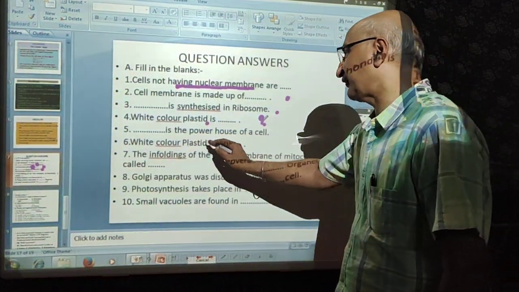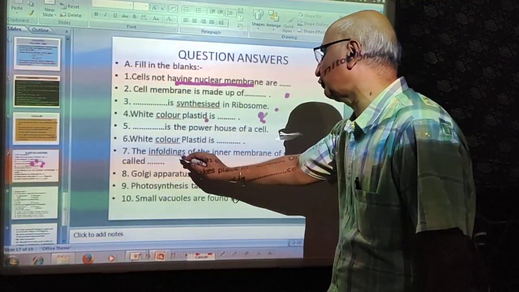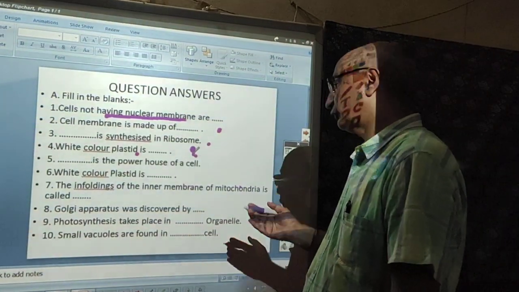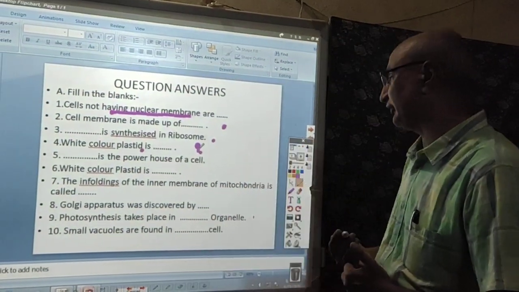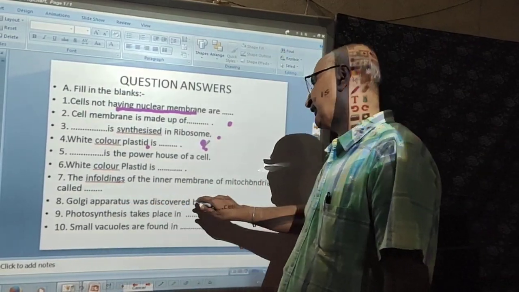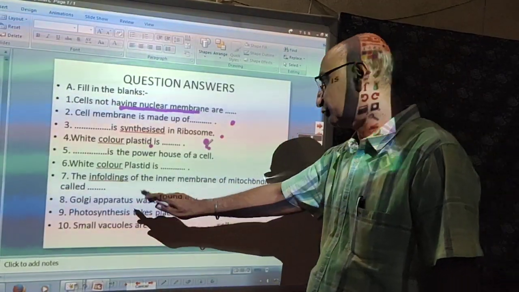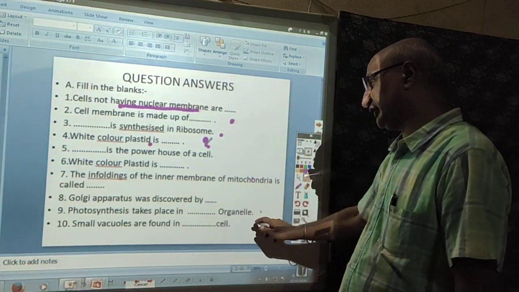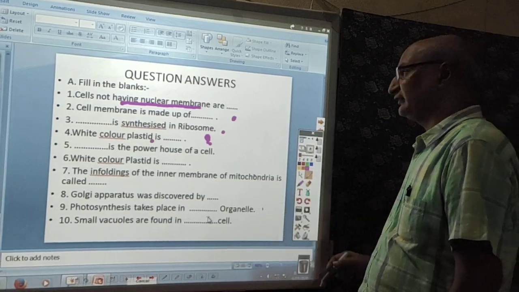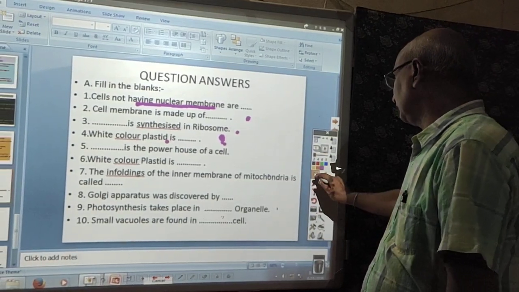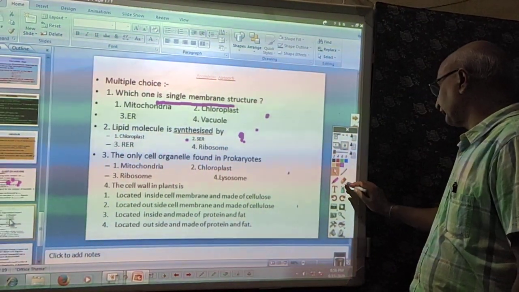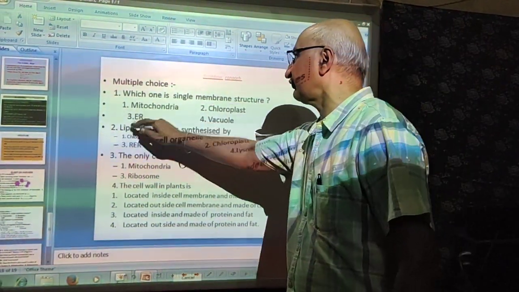The infoldings of the inner membranes of mitochondria are called. Golgi apparatus was discovered by. Photosynthesis takes place in this organelle. You have to tell me the small vacuoles are found in which cell, the plant cell or the animal cell.